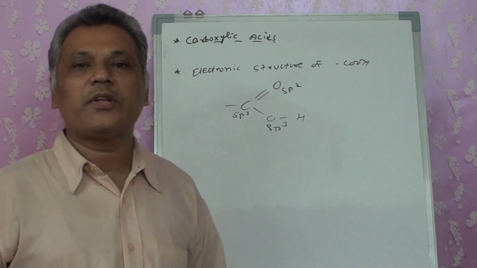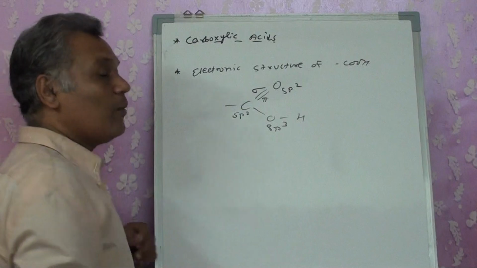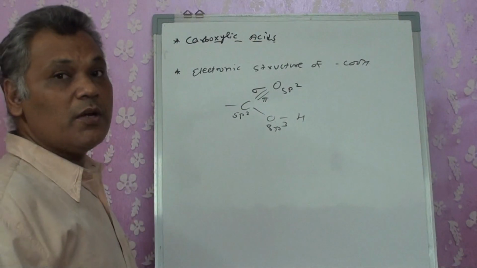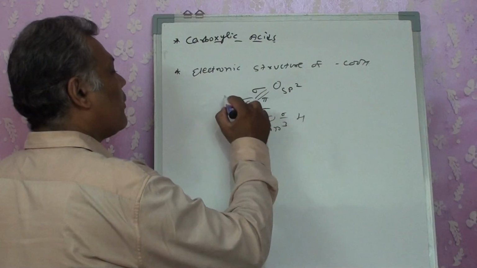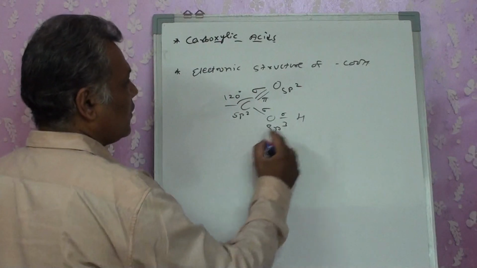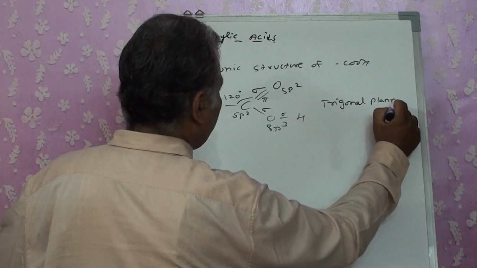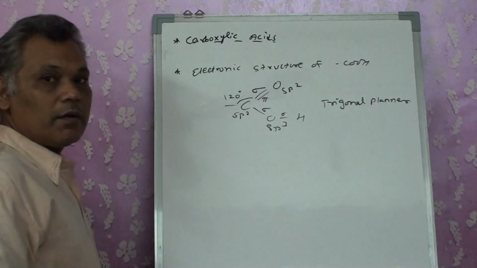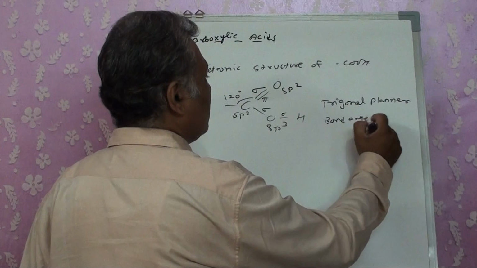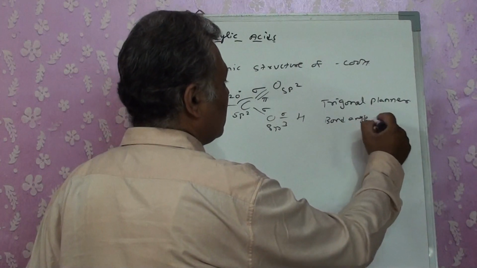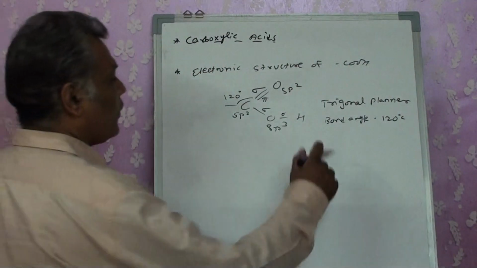One is sp2 hybridized while the other is sp3 hybridized. The sp2 oxygen has one sigma and one pi bond, while the sp3 oxygen has both bonds sigma. The bond angle is 120, with a trigonal planar structure.